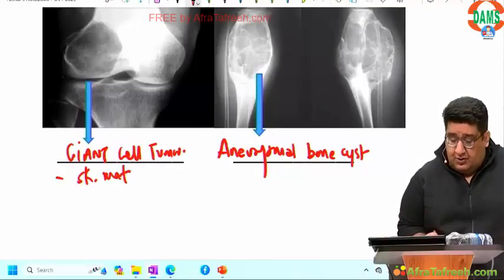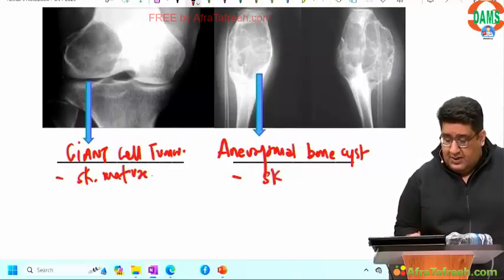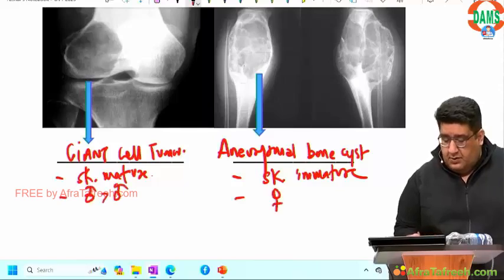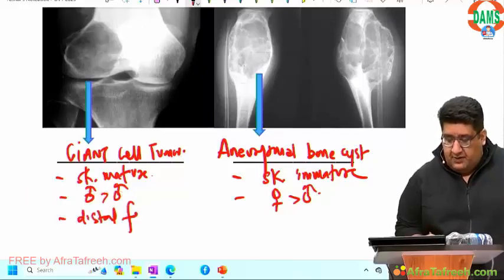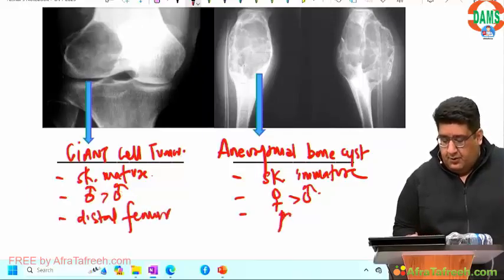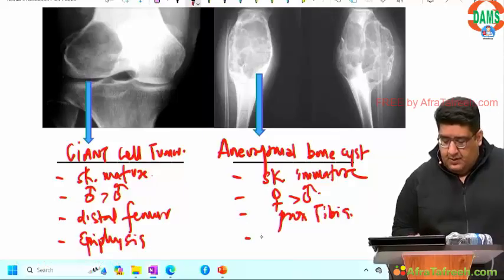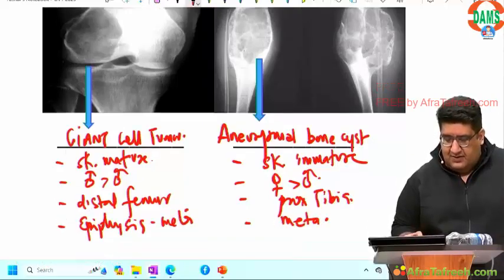Skeletally mature. Skeletally immature. Women more than men. Girl more than boy. Distal femur. Proximal tibia. Usually epiphysis. Usually metaphysis. Rather, it is going sometimes into the metaphysis as well.